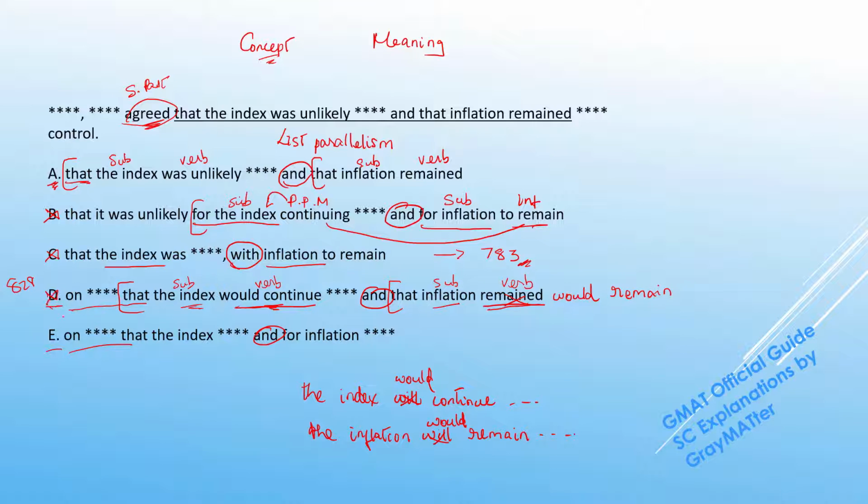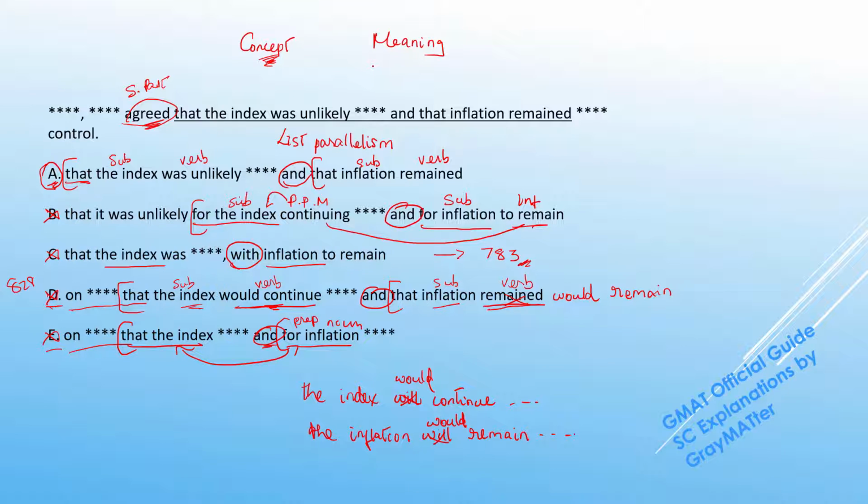So D goes off. Now in E, we can notice that this and is connecting that the index and for inflation. So this is a that clause, whereas here we are using a preposition and a noun. So obviously this is a break of parallelism. We can get rid of E. So this leaves us with the right answer choice, A for alpha. So this was the concept-based attack.